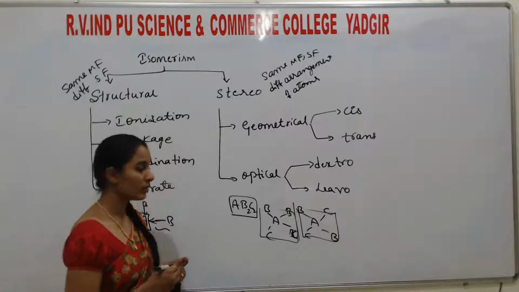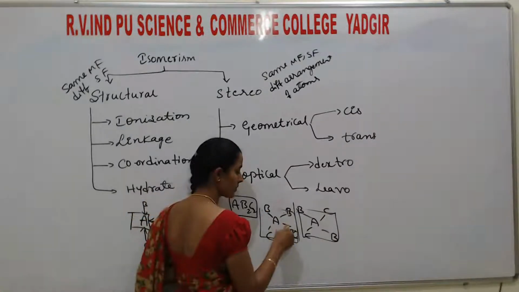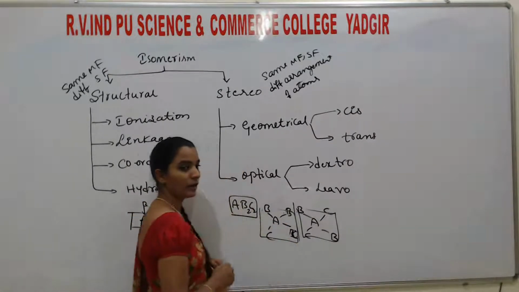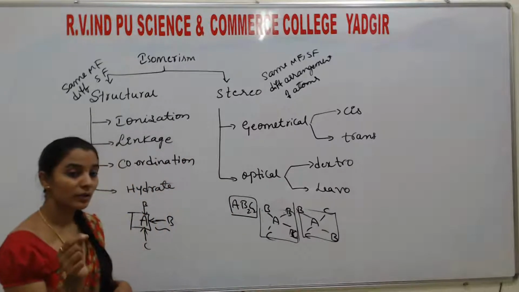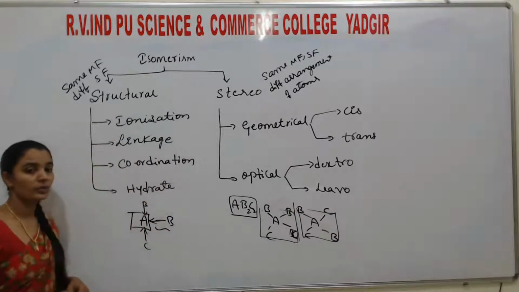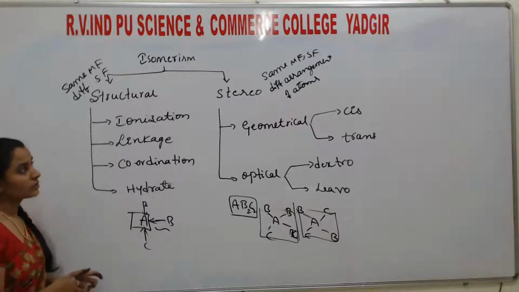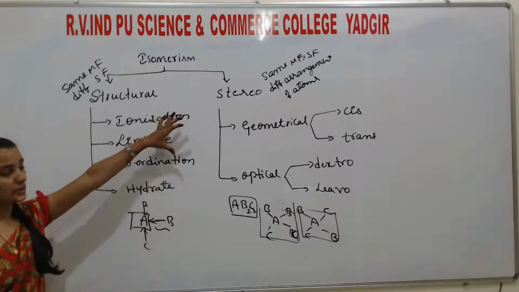Only the arrangement of the atoms around the central metal atom changes, which results in stereo isomers. So that type of isomer shows stereo isomerism.